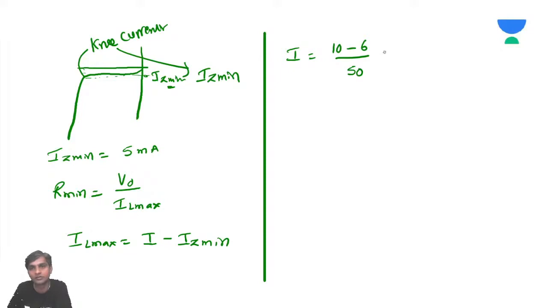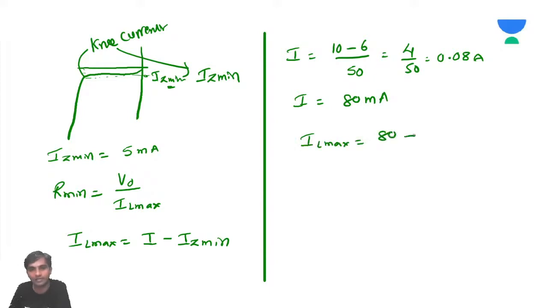That is 4 by 50, which is 0.08 amperes. I can call this I as 80 milliamps, which will be good for me. So IL maximum is equal to 80 milliamps minus IZ minimum 5, and we get 75 milliamps.